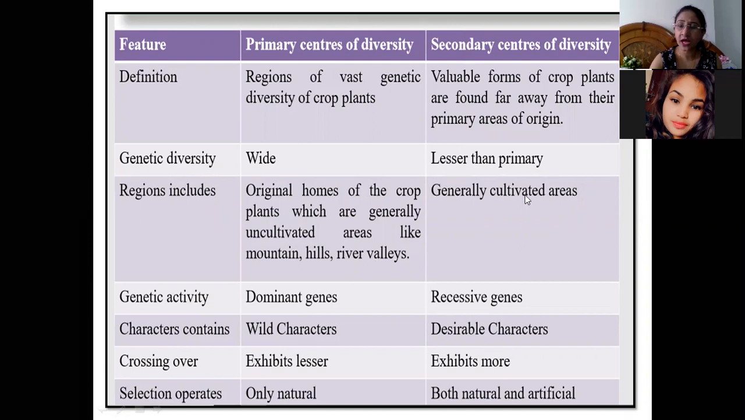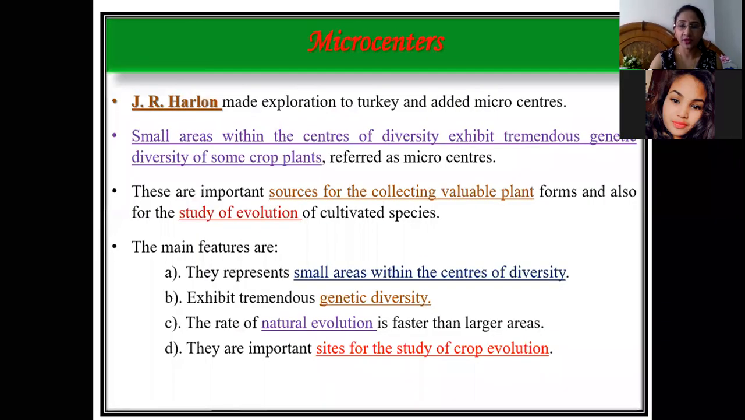Whereas the secondary centers are mainly the cultivated areas where the crops are being cultivated, and dominant genes are present here, recessive genes are present there, whereas the wild characters are present in the primary centers. And these are the desirable characters because natural selection as well as artificial selection operates in the secondary centers of diversity. Okay, they exhibit lesser crossing over in the primary centers and more crossing over in the secondary centers, and selection operates only naturally in the primary centers, whereas in the secondary centers, natural as well as artificial selection operates. So these are the basic differences between the primary centers of diversity and secondary centers of diversity.